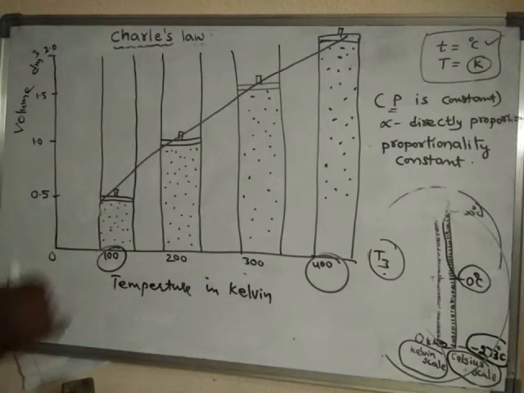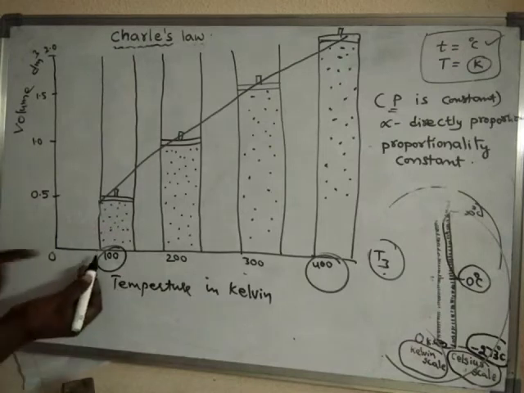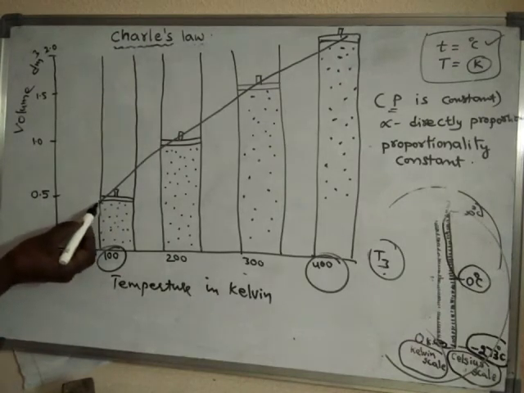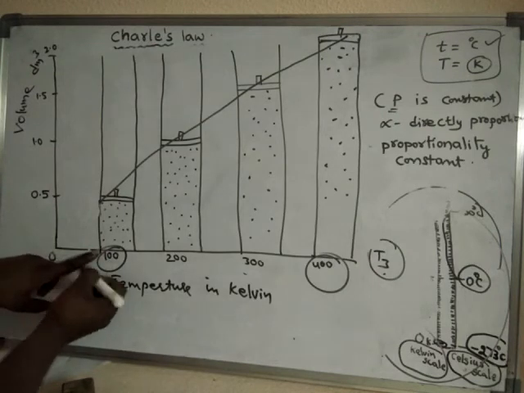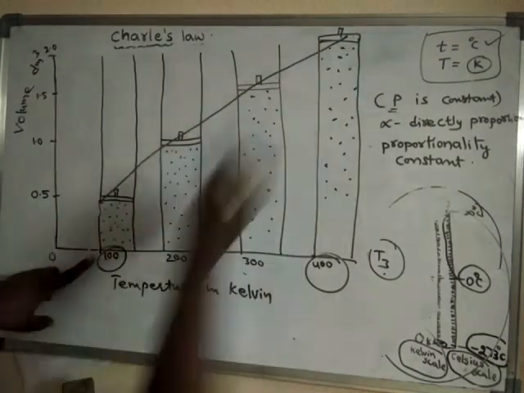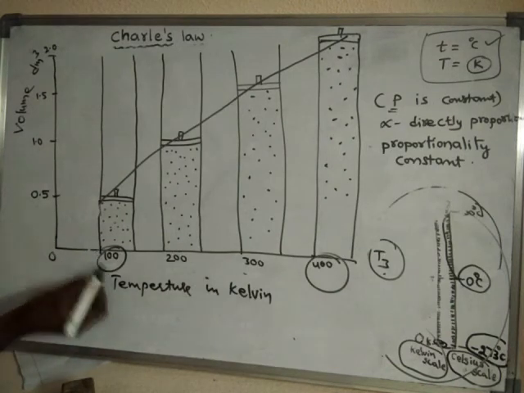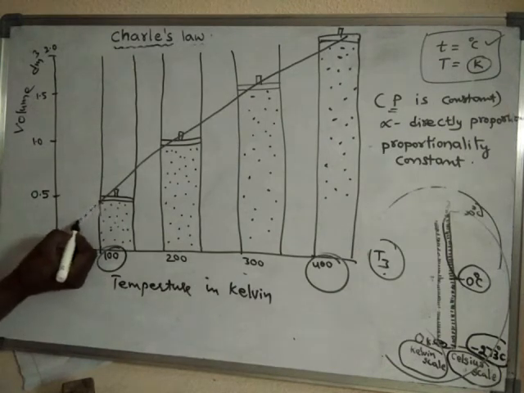Remember that below 100 Kelvin, up to here, above this temperature the substance is in gaseous form. But below 100 Kelvin, the substance is converted into liquid.